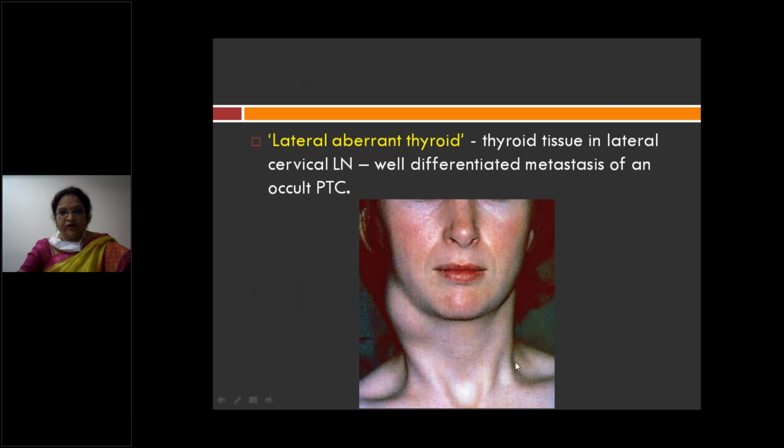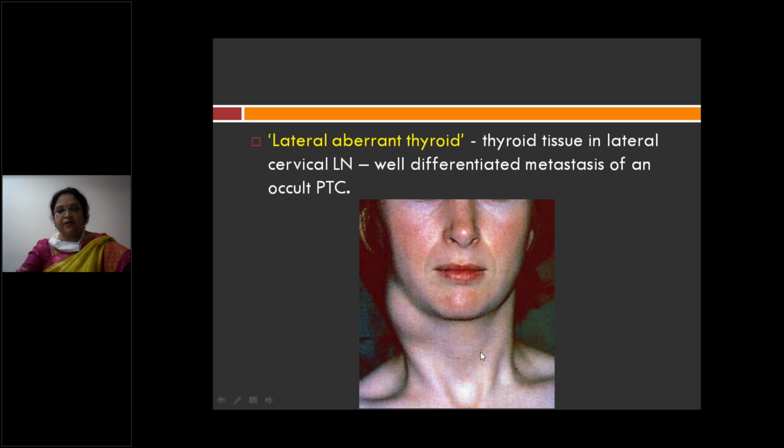So if you do not have a swelling in the thyroid, but you have a swelling in the lateral aspect of the neck near the cervical lymph nodes, it could be a papillary carcinoma of thyroid which has metastasized to the lateral cervical lymph node. That is lateral aberrant thyroid: you will have thyroid tissue in the cervical lymph node. It is nothing but metastasis from papillary carcinoma, a well differentiated metastasis of occult papillary thyroid carcinoma.